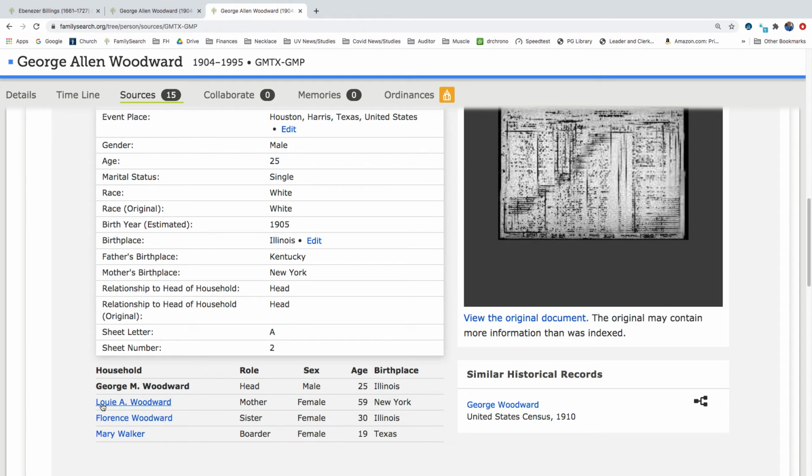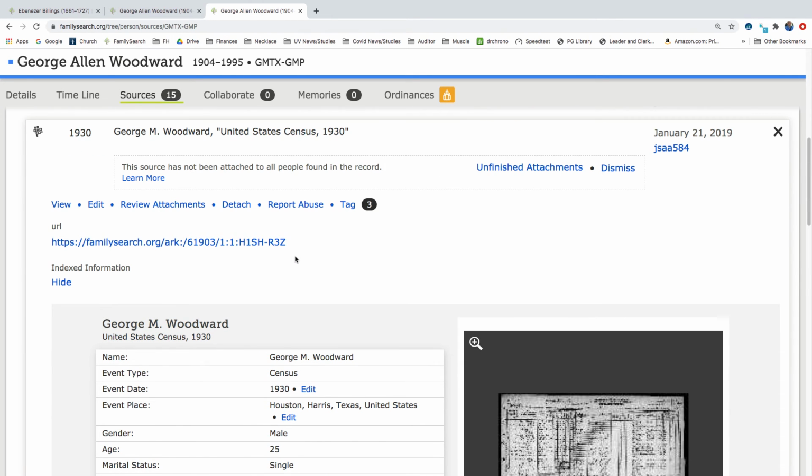His mother, Lou Ann Woodward, was 59. She was born in New York. His sister, Florence Woodward, was 30, and she's still living there in the same house. So their father must have died before 1930. And there's a Mary Walker as a boarder who's 19. And this is the 1930 census.